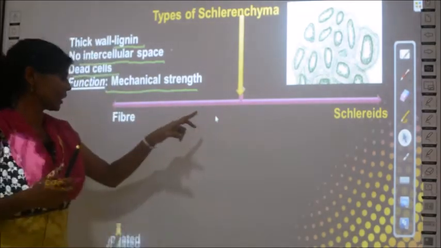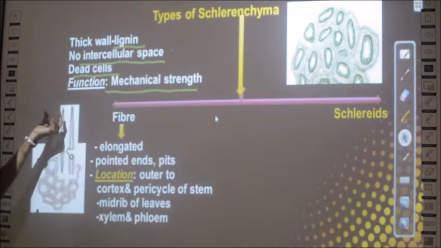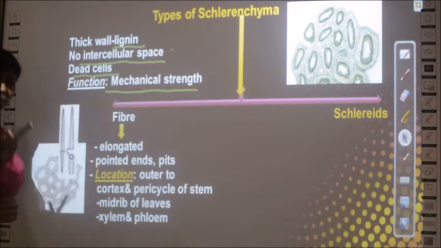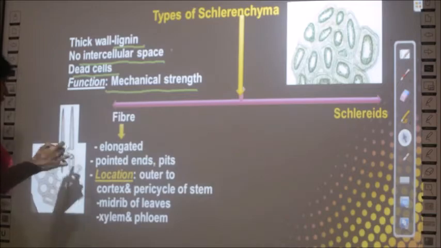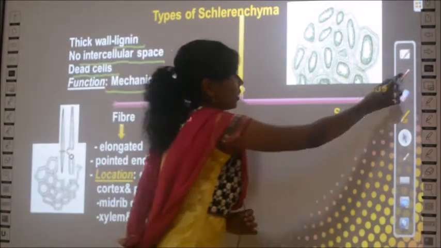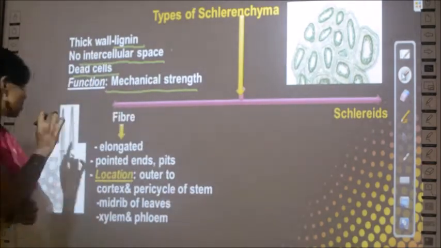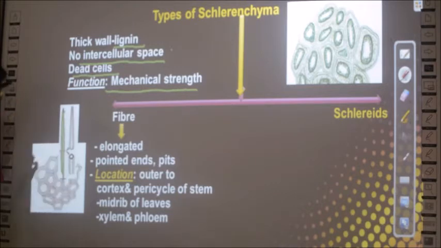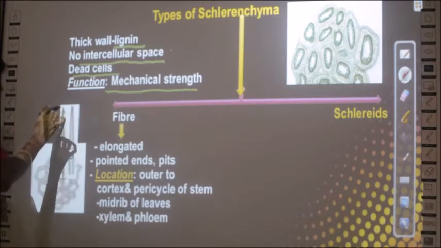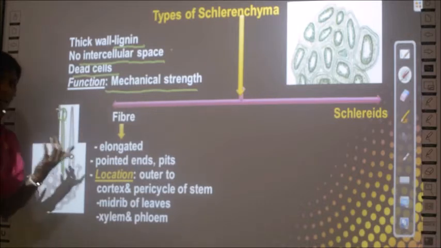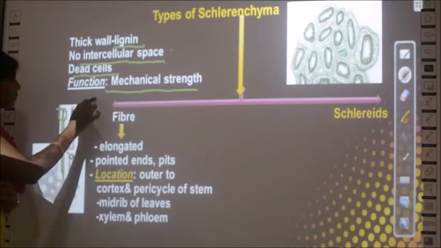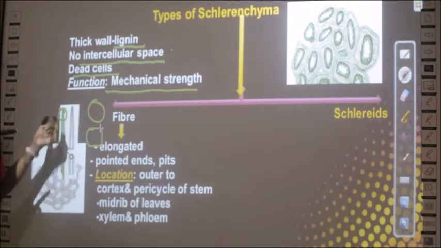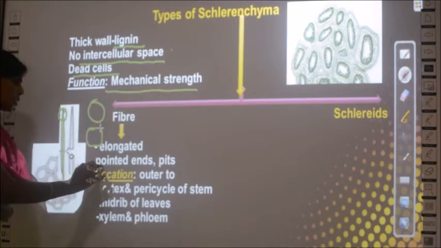So let's see the picture and learn its properties. This is the structure of a fiber. What can you see? This type of cell is different, right? It appears like a stick or something. It doesn't appear like a tissue. What can you see here? It is very elongated, or long in nature. See the structure, it is elongated or very long. This is the first property. And the second property, they have pointed ends. See the ends, it is so pointed, right? It is not like the other. Usually cells are either round or rectangular in shape, right? But in this case you see it is all pointed, so it has pointed ends.